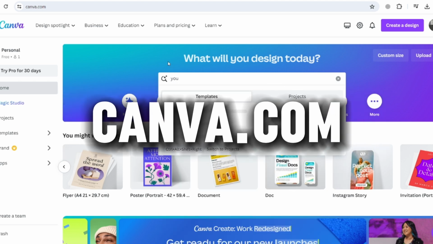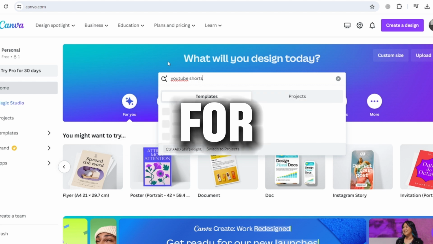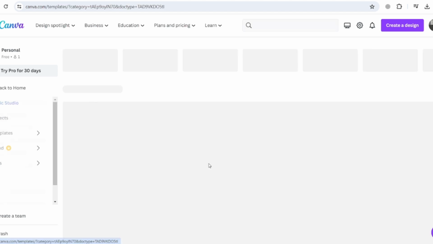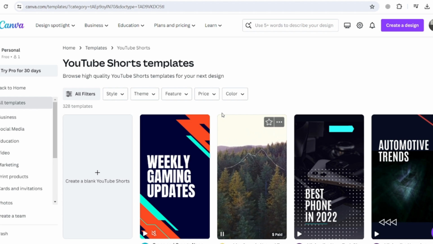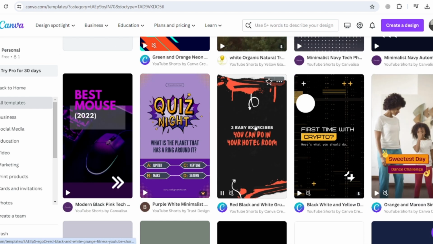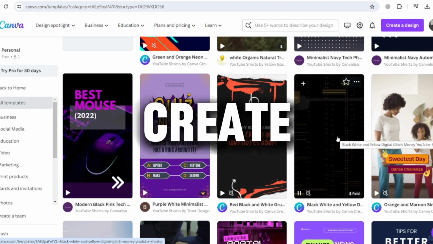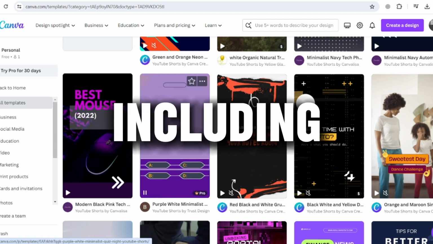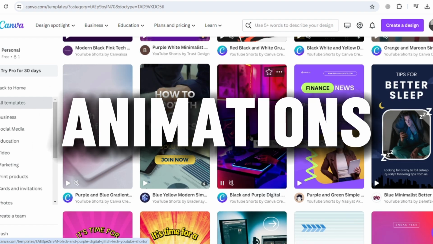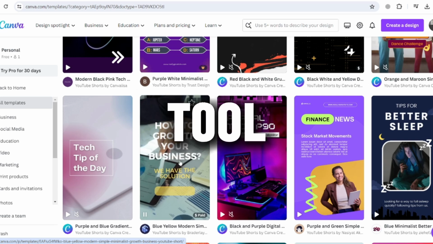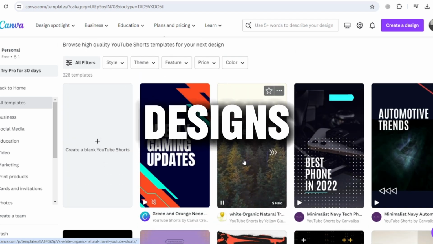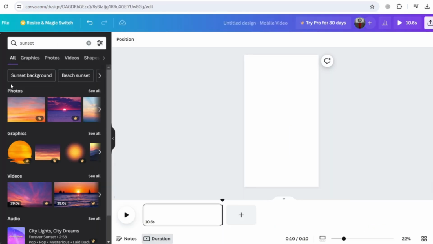Let's visit canva.com if you haven't already signed up for a free account. After logging in, you'll see a screen that looks like this, without problem. Canva is an online design tool that allows you to create a variety of graphics, including videos, images, animations, and more. This tool allows users to create creative designs without the need for technical graphics knowledge.